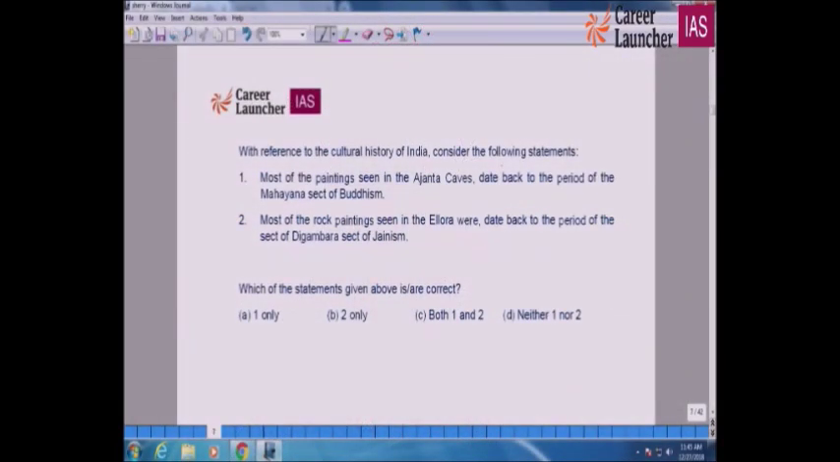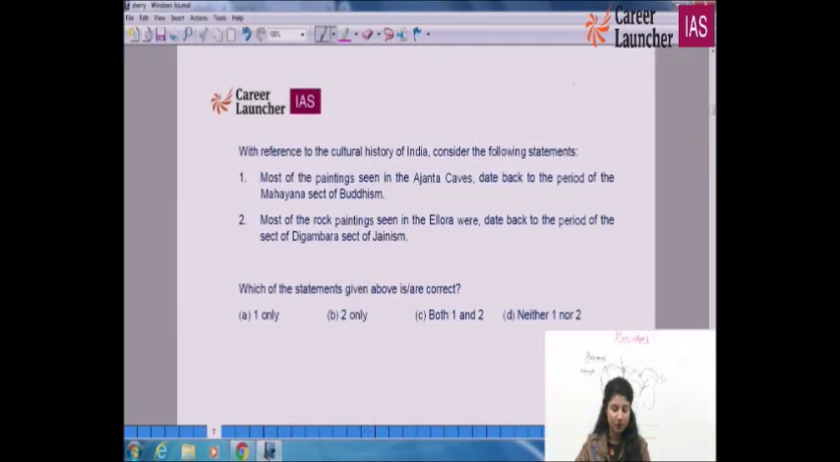With reference to the cultural history of India, consider the following statements. First, most of the paintings seen in Ajanta caves date back to the period of the Mahayana sect of Buddhism. Second, most of the rock paintings seen in Ellora date back to the period of the Digambara sect of Jainism. So all of those who have gone through their NCERTs very carefully, and also in the testing format,